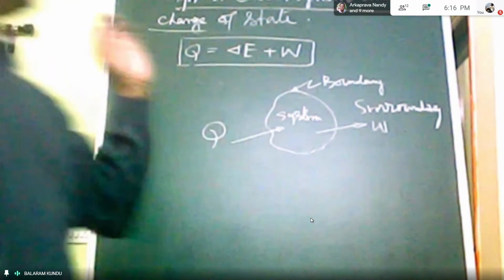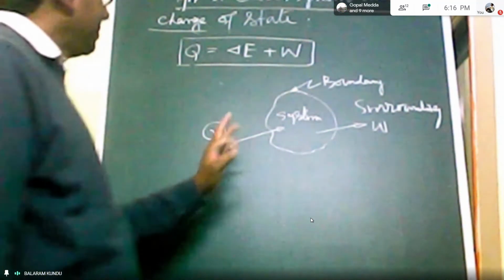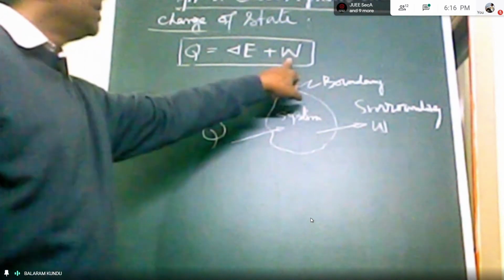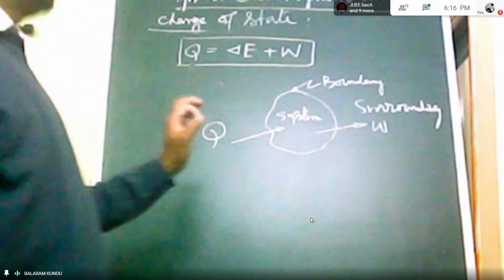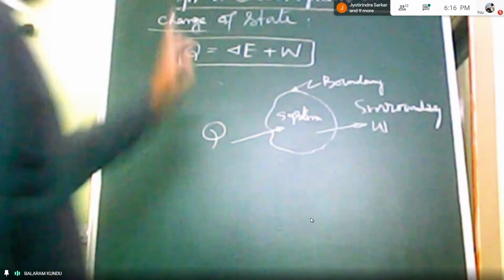Depending upon the condition, we have to consider whether W is positive or negative. If work is done on the system, then W is negative, and if work is done by the system, then W is positive.